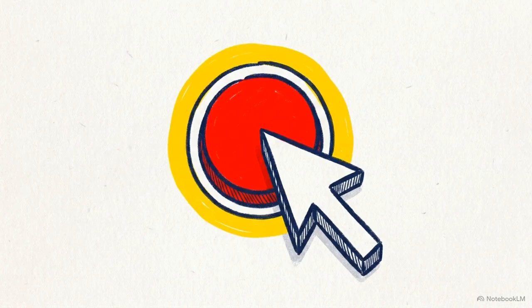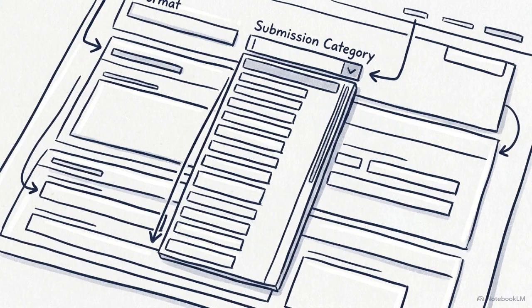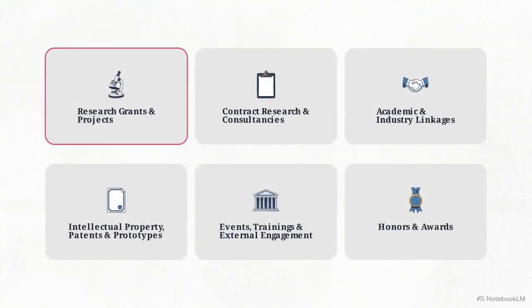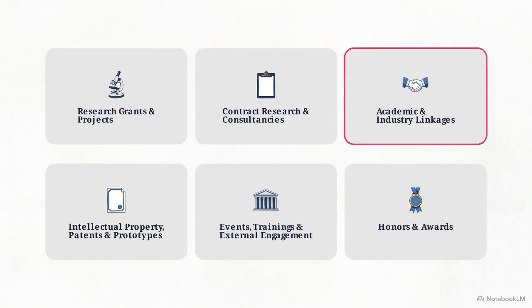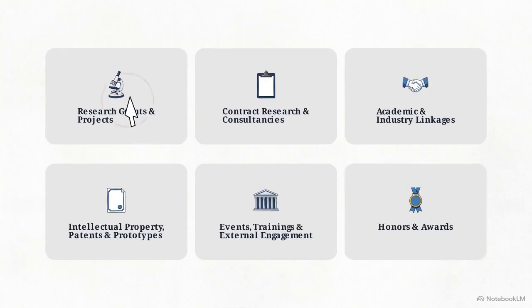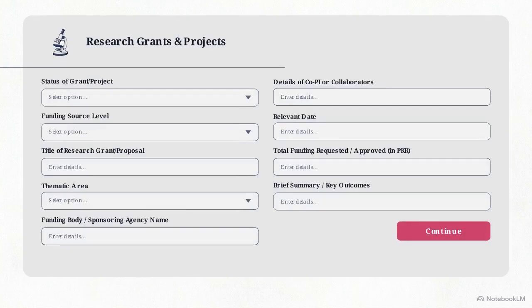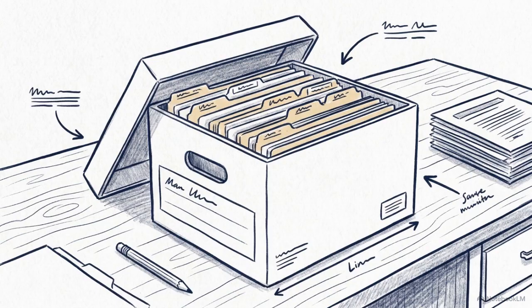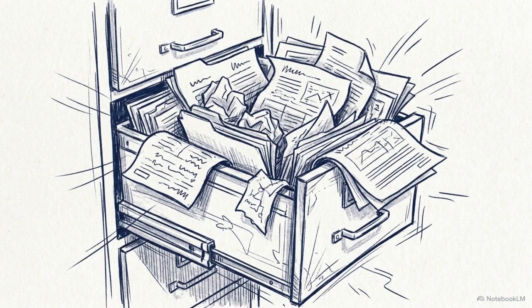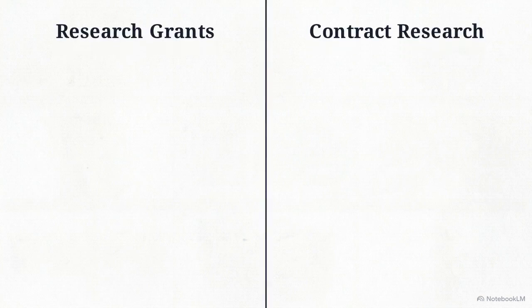Next, you face the most critical step of the entire process, selecting your submission category. Your choice here determines how the rest of the form routes your data. You have 6 options: research grants, contract research, academic and industry linkages, intellectual property, events and external engagement, and honors and awards. Because the form is dynamic, clicking a box alters the next page's questions, tailoring them to your activity. Getting this right from the start prevents misclassification and keeps your hard work from falling through the cracks during scorecard reporting. Let's clarify common confusion, starting with research grants versus contract research.